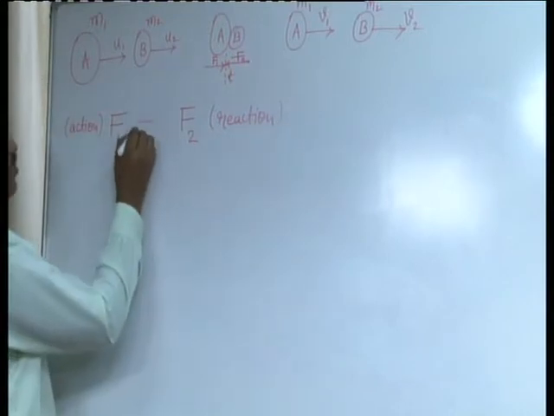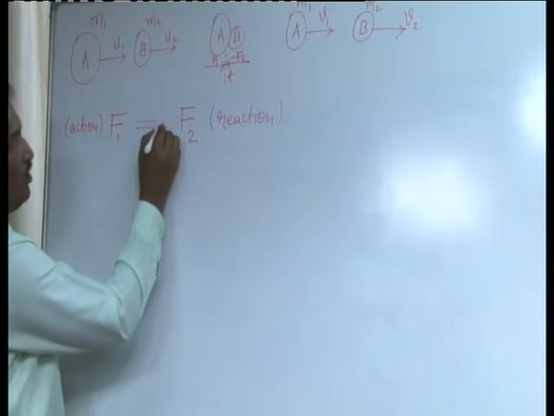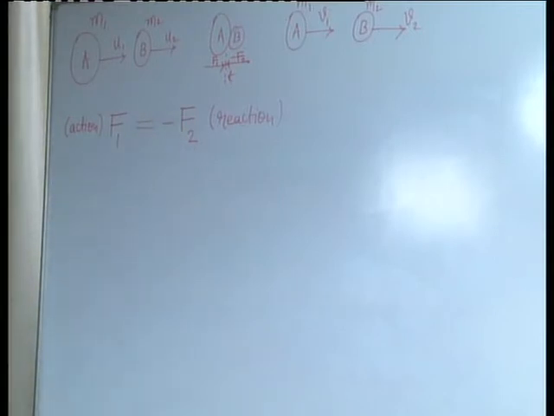To represent that these two are equal, put the equal sign. To show that they are opposite in direction, put a minus sign on either side.